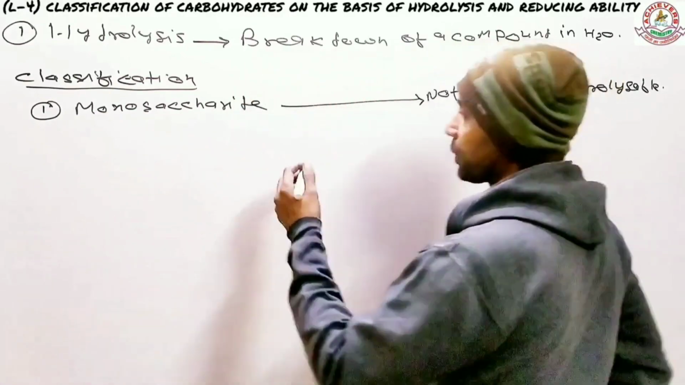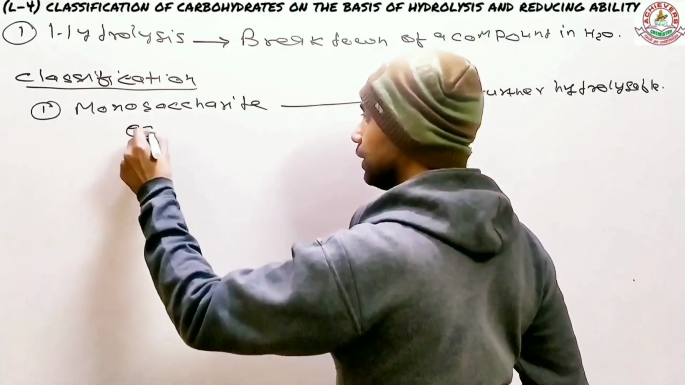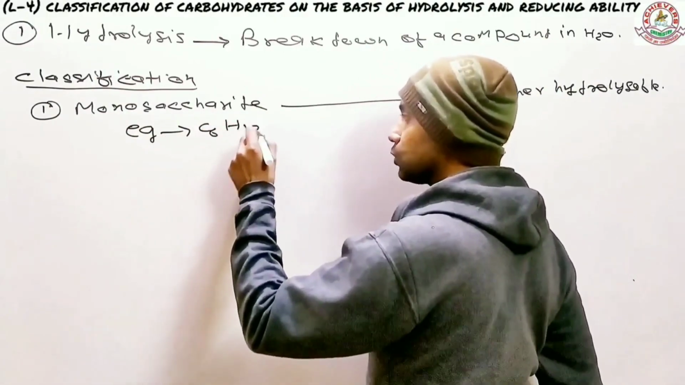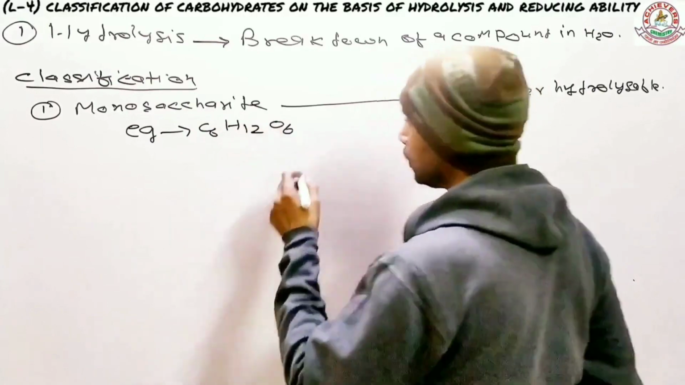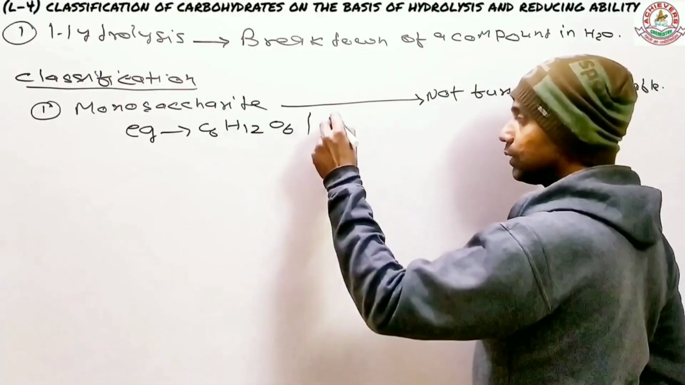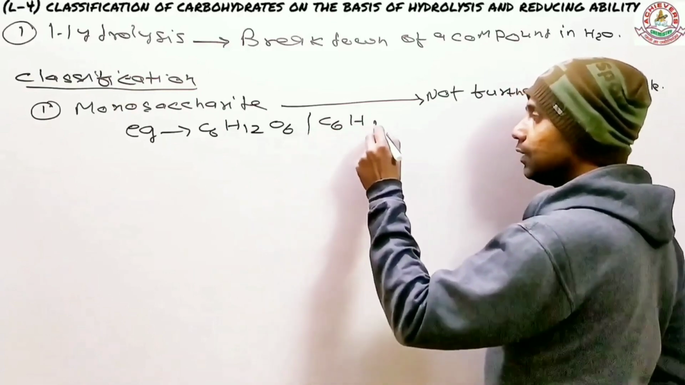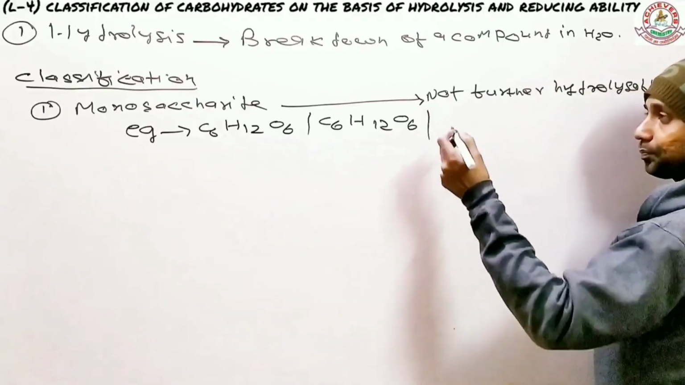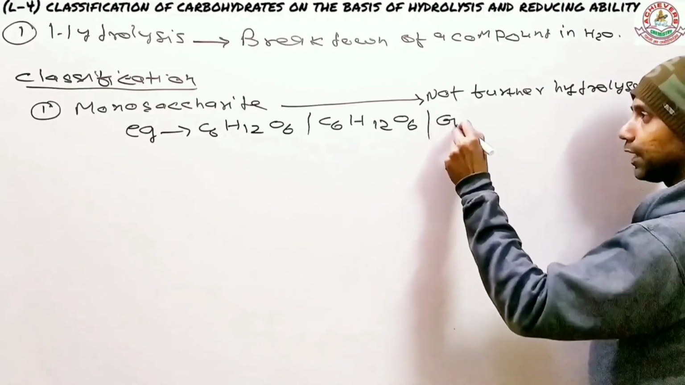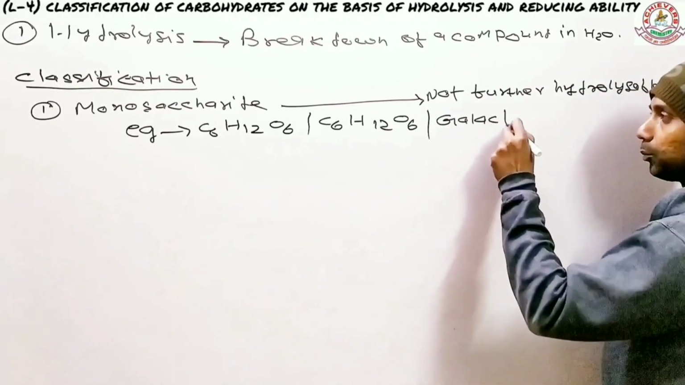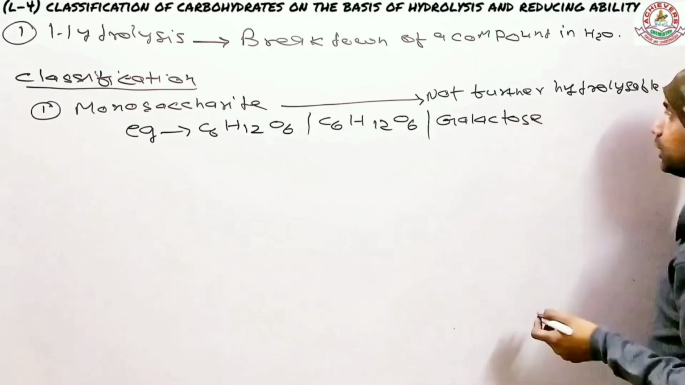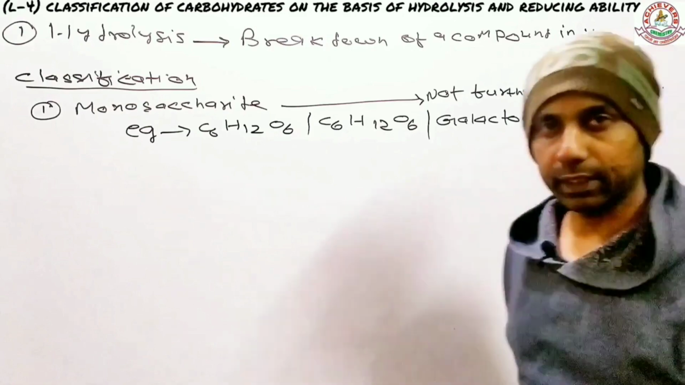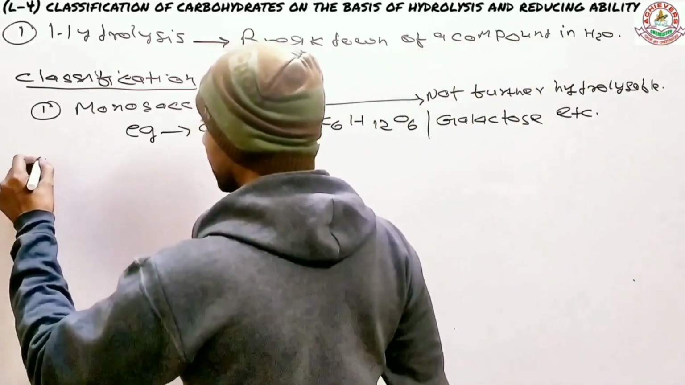Let's take some examples. One is glucose, whose formula is C6H12O6. Another is fructose, which also has the same formula, C6H12O6. There are many more, like galactose is one such I remember. I don't remember the formula right here, but I will definitely make you go through it in the comment section. So these are monosaccharides.